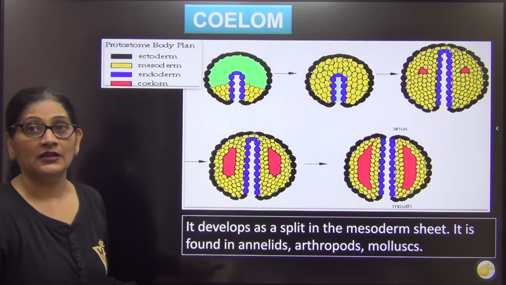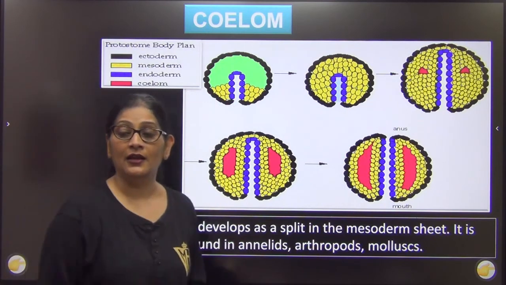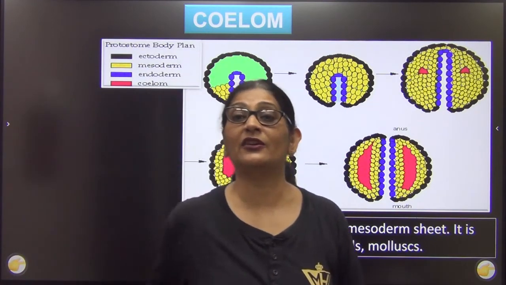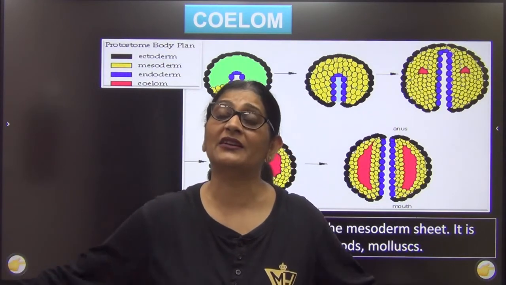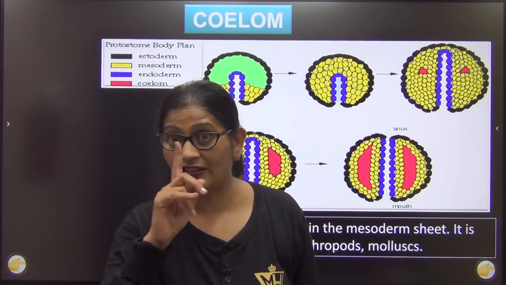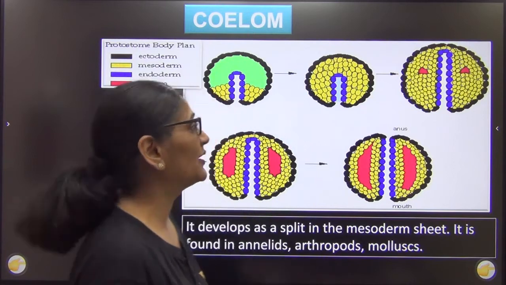I'm sure coelom का concept आपको clear हो गया. बट अभी भी मुझे पता आपके मन में एक सवाल ये उठ रहा है, मैम, how does it matter that mesoderm is on either side? I will tell you towards the end. So first let us look at this.